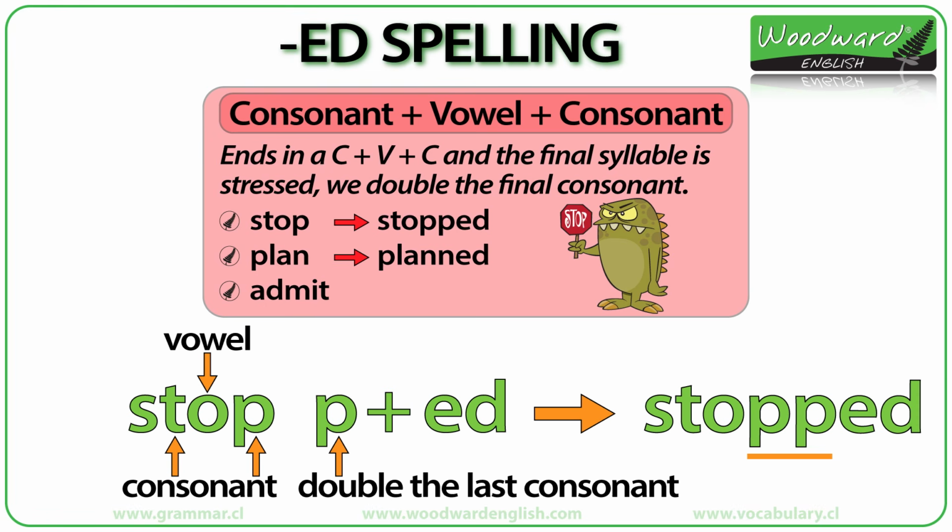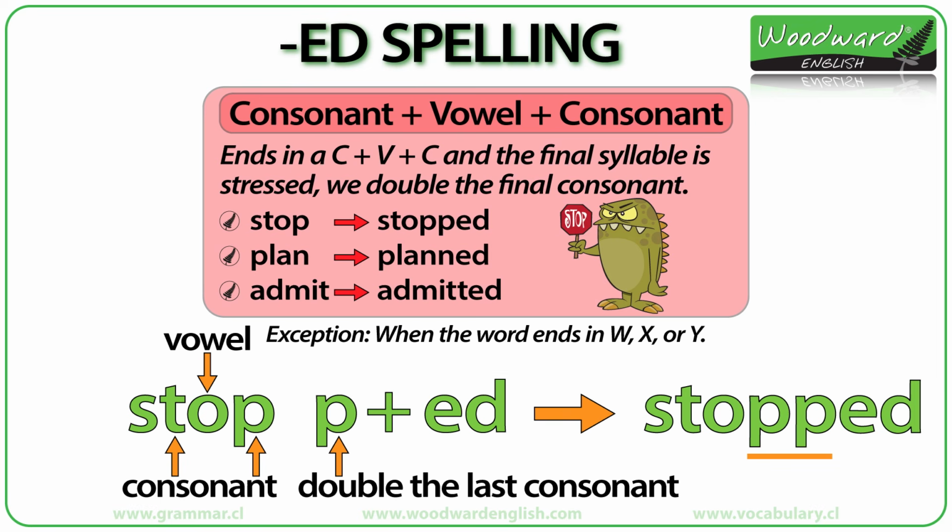With plan, we double the final consonant N of plan, and it becomes planned with two N's. Admit has two syllables, though the last syllable is stressed. Admit. So what do we do? We double the final consonant T of admit, and it becomes admitted with two T's.